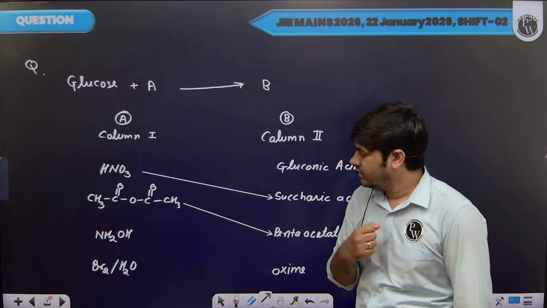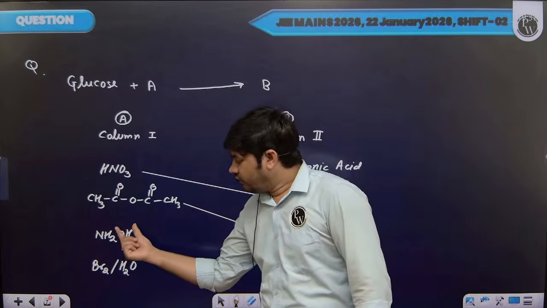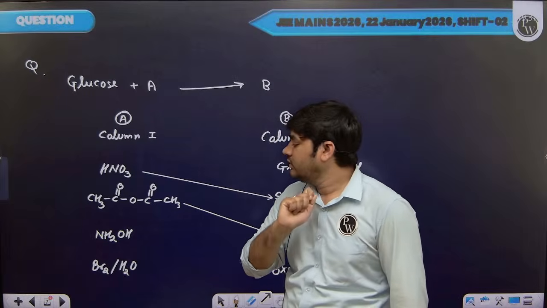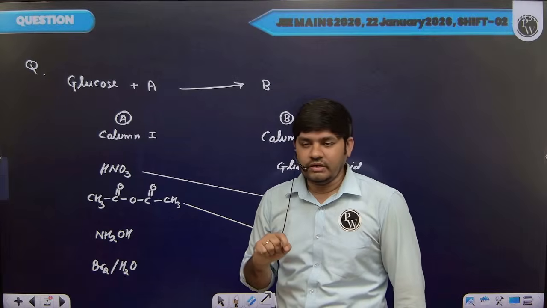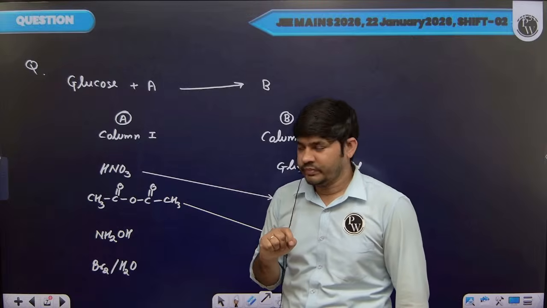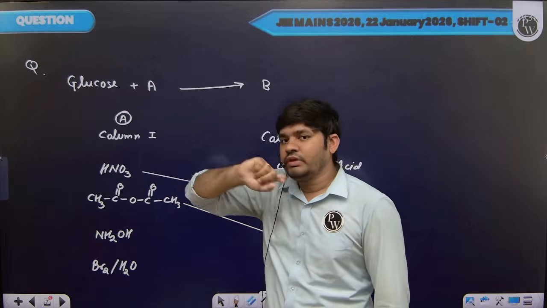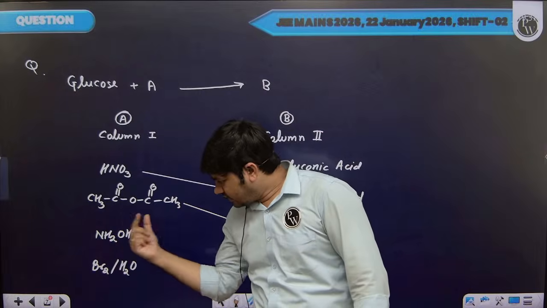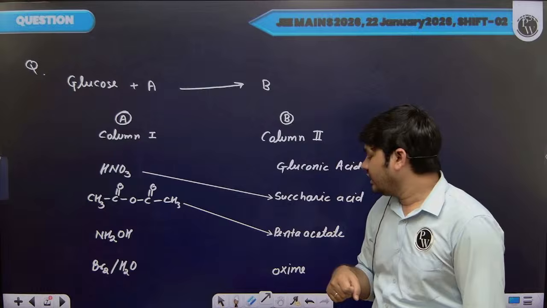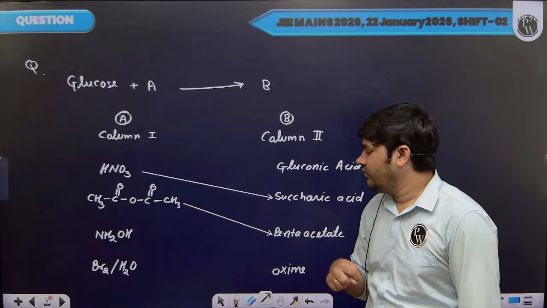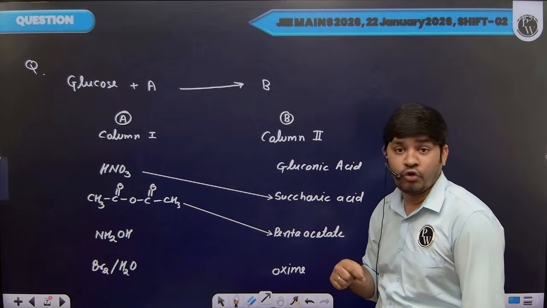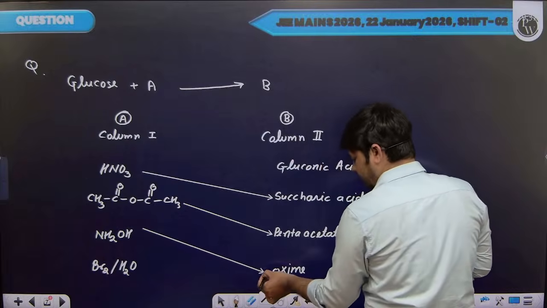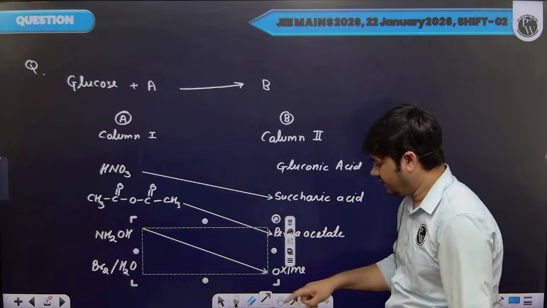Then next reagent is your hydroxylamine. And we know if we treat carbonyl group, aldehyde or ketone, with hydroxylamine, then we get oxime. Now, in glucose, we have aldehyde group present. So that aldehyde group will react with this hydroxylamine and we will get glucoxime. Here they have mentioned oxime, so oxime. Clear?